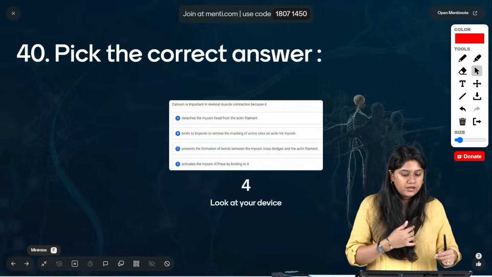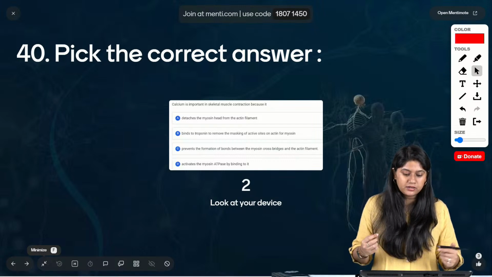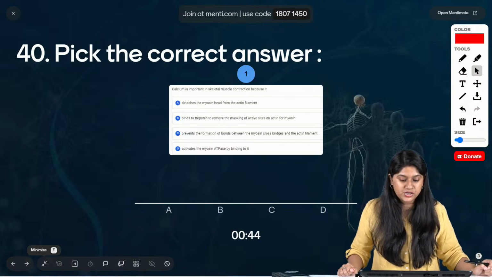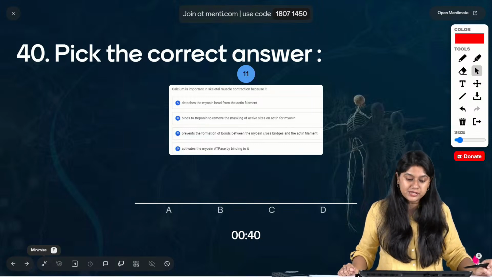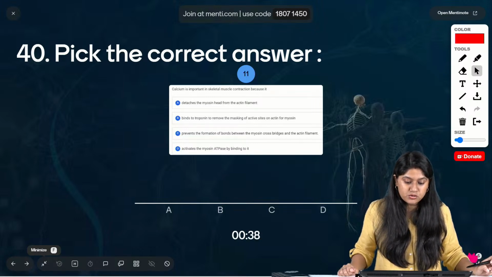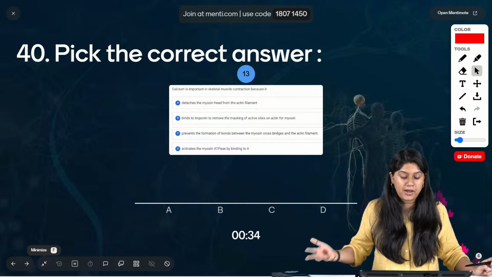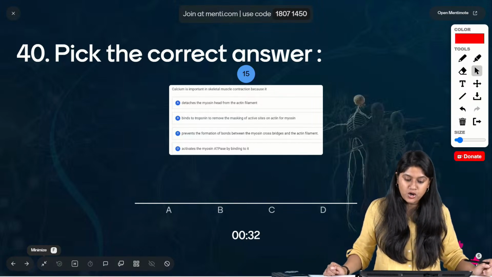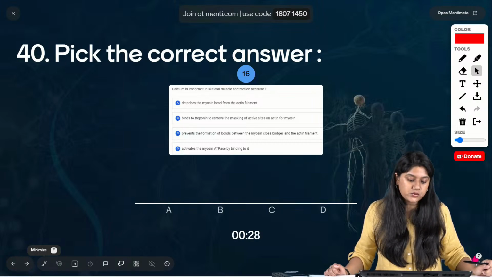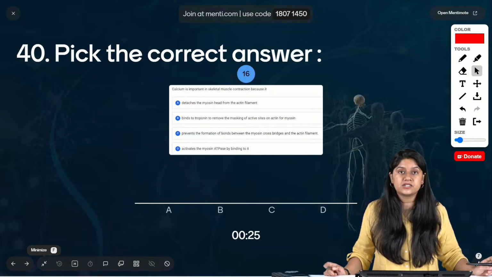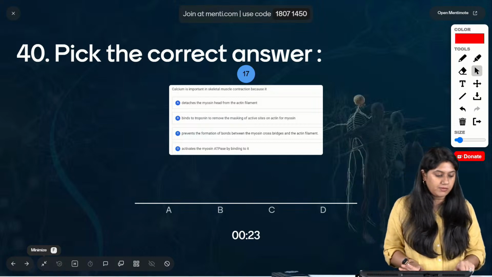Here we have calcium is important in the skeletal muscle contraction because it attaches to the myosin head from the actin filament, binds to troponin to remove the masking of the active site on actin for myosin, prevent the formation of bonds between the myosin cross bridge and the actin filament, or activate the myosin ATPase by binding to it. Very easy question. हमने पढ़ा है ना?